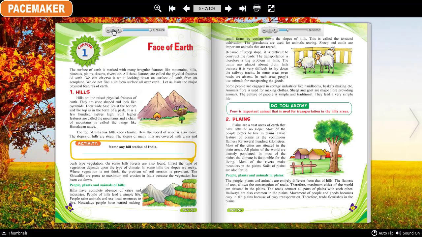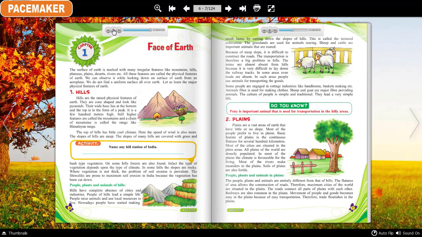Some people are engaged in cottage industries like handlooms, basket making, etc. Animals' fiber is used for making clothes. Sheep and goat are major fiber-providing animals. The culture of people is simple and traditional. They lead a very simple life. Do you know, the pony is an important animal that is used for transportation in the hilly areas.